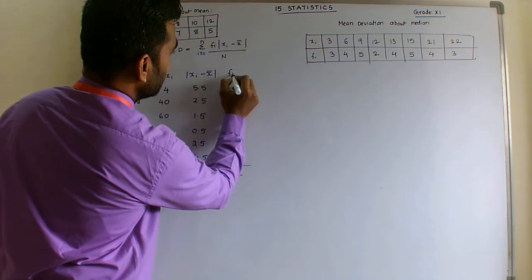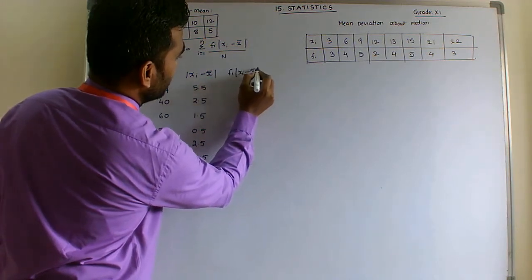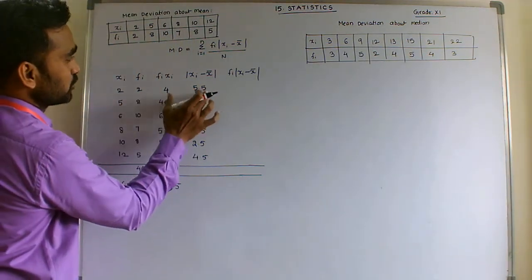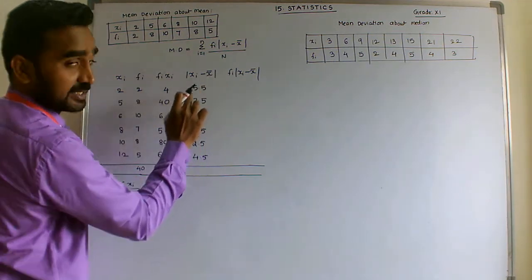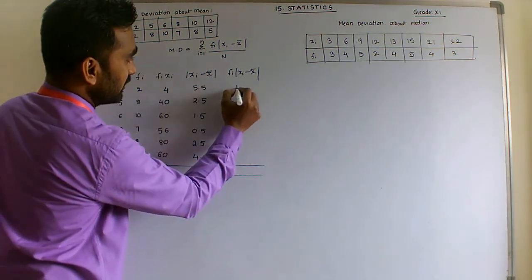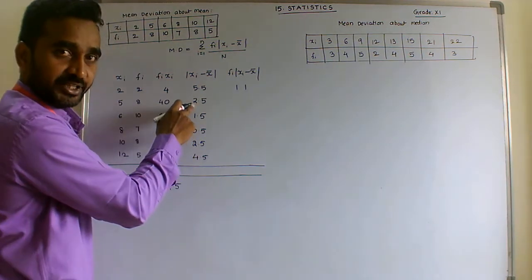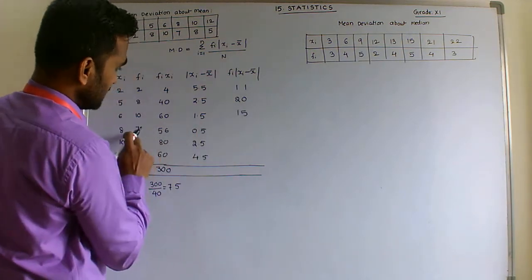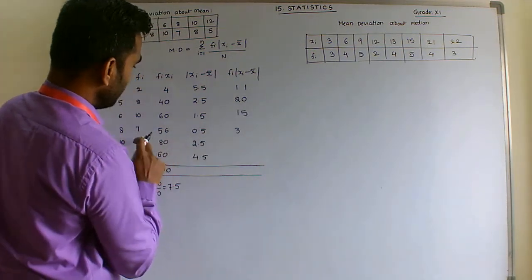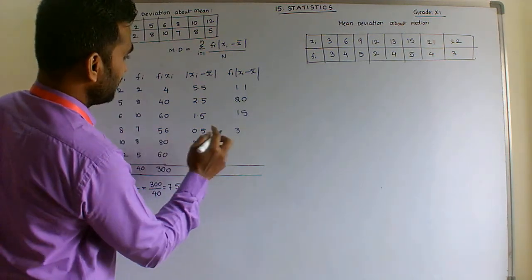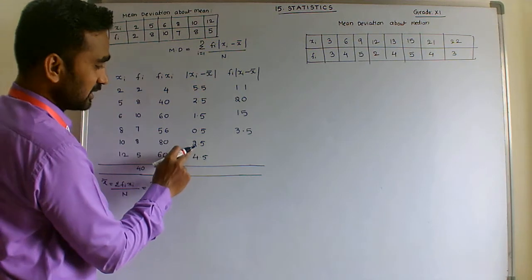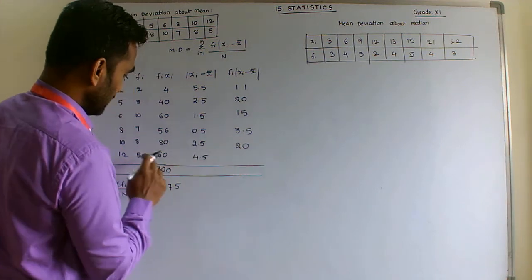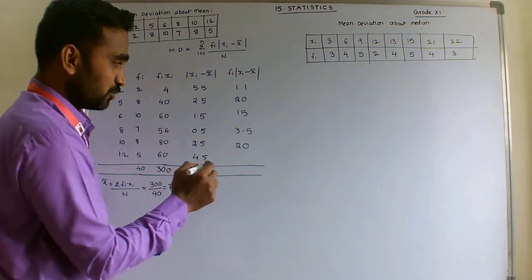Next, the last column is fi times xi minus x bar. Okay, the product of the last column: fi is here, xi minus x bar is here. 2 times 5.5 is 11, and 8 times 2.5 is 20. Next one, 10 times 1.5, 15. 7 times 0.5, 3.5. Next one, 8 times 2.5, 20. Next, 5 times 4.5, 22.5.